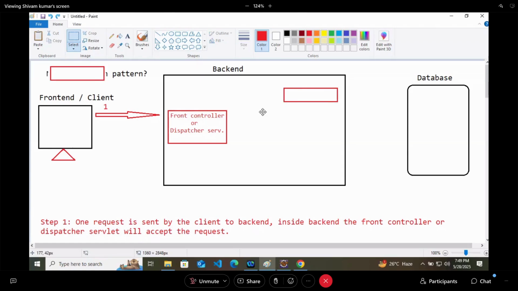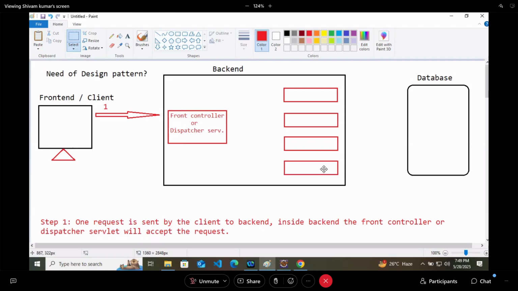It can be a controller for sign up, for login, for delete user, or like that.